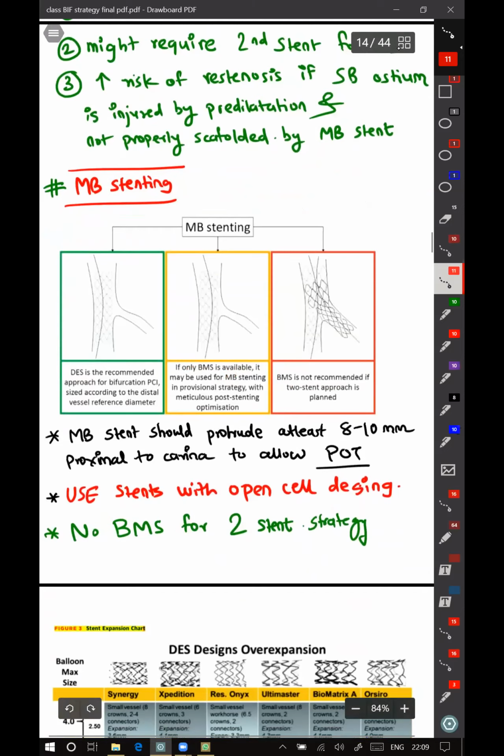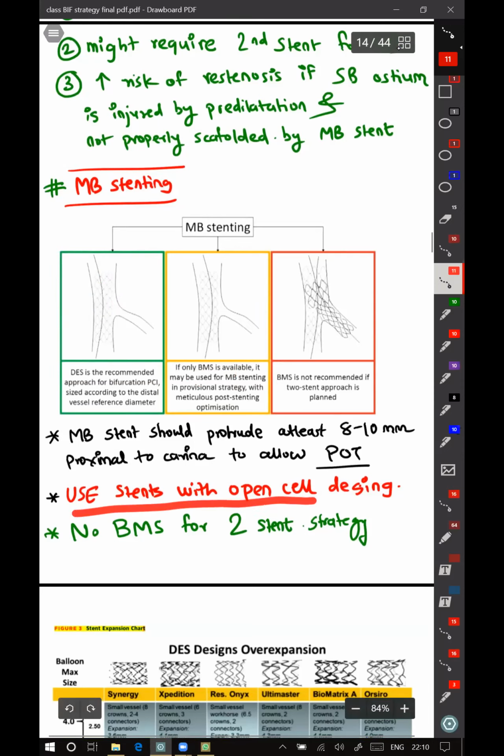The main branch stent should protrude at least 8 to 10 millimeters proximal to the carina to allow POT, because our POT balloon size will be minimum 8 millimeters.